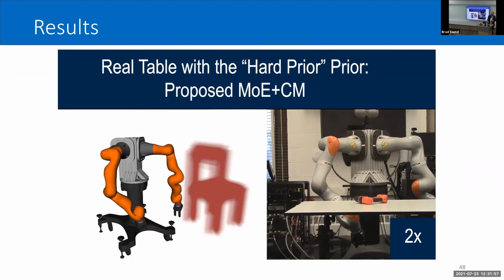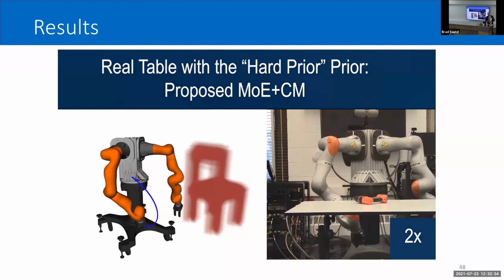Let me bring up a maybe odd example, but I think it actually occurs quite often. Suppose we have a robot in this environment, and there is truly a table in front of it, but we haven't told it about the table. The robot knows about a chair in the corner of the room. That's the chair on the side, but it doesn't actually know about the table in front of it. Now, at first, that seems weird. Why doesn't the robot know about the table? In my experience, though, this happens quite often. The robot is missing a piece of information, and if we're too confident about our information, then there's just no way to recover.